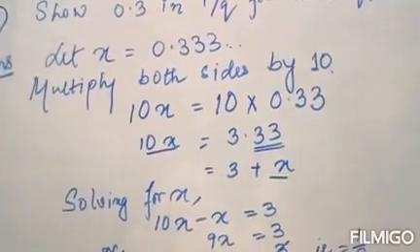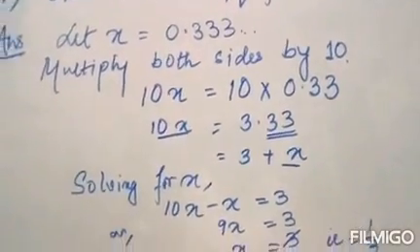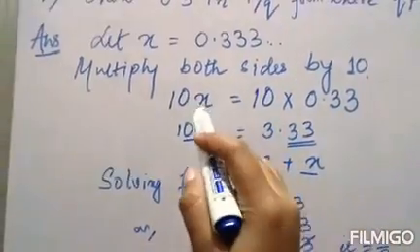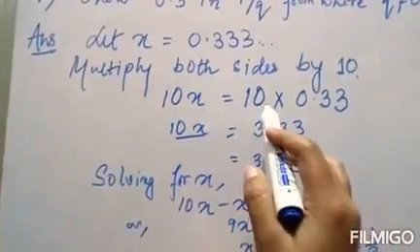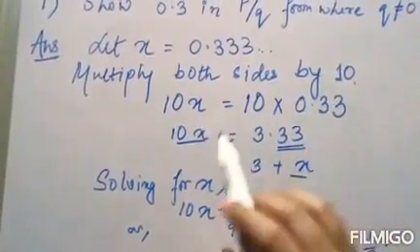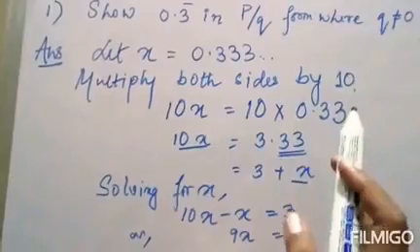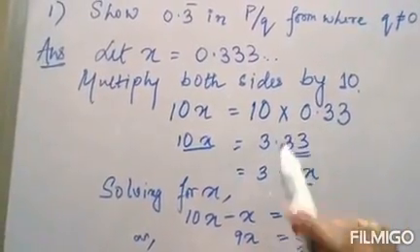Now what we will do? Multiply both sides by 10. So this will become 10x and this will become 10 into 0.33. If you do that, one place of decimal will shift, so we will get 3.33.